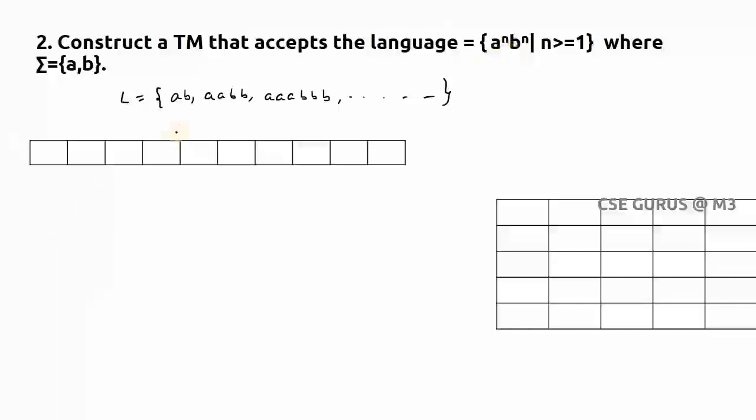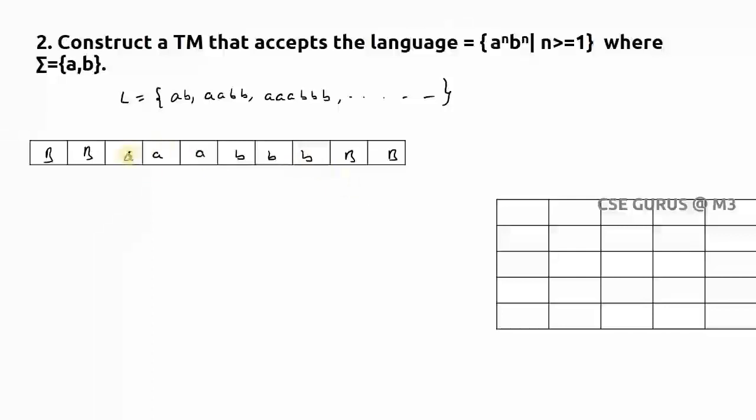Now we'll take the input tape with these cells, and I'll take any one string. I'll take the third one, which is not lengthy and not very small. When you write it on the input tape, this is the string, and the remaining cells are blank. Now how to solve this? What is the logic we can use? In general, I have to match the number of A's with the number of B's.